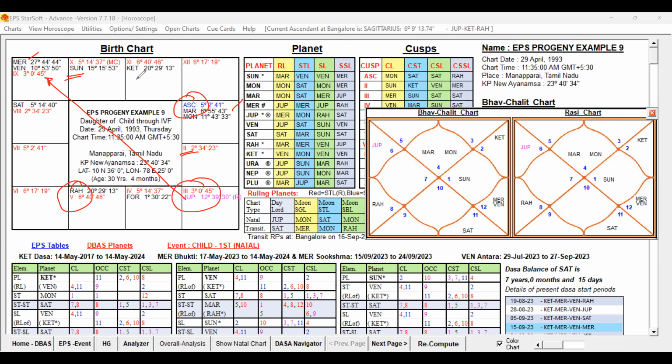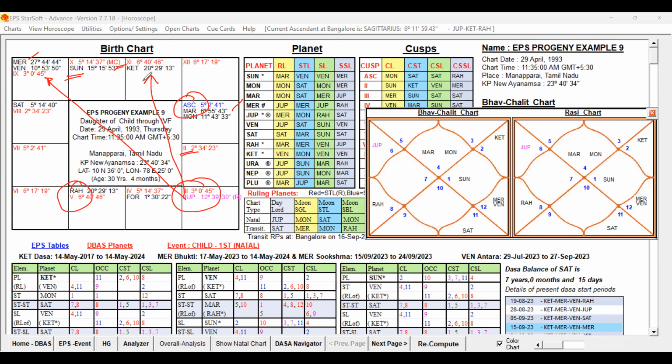Venus is fourth lord, but also 11th lord. So the 11th lord is connected, the 9th lord and 11th lord are connected, and the third lord is also connected. Jupiter is also aspecting Ketu. Ketu is the occupant of the 11th house. So that way it is fine.